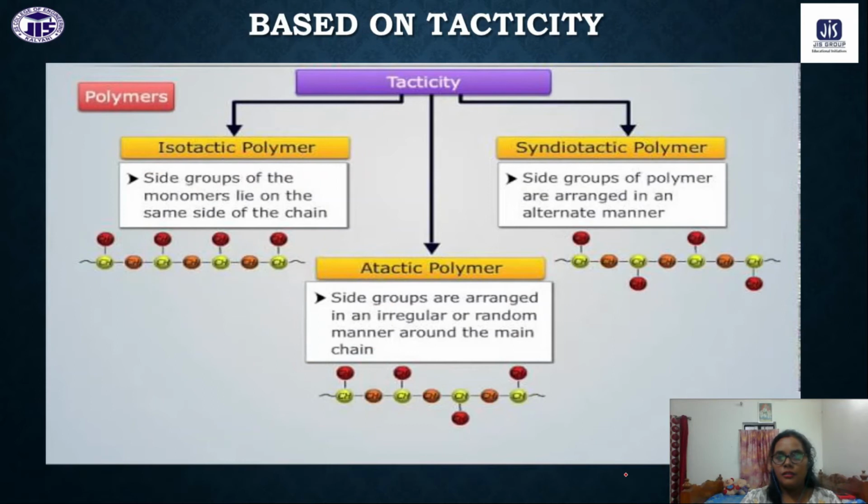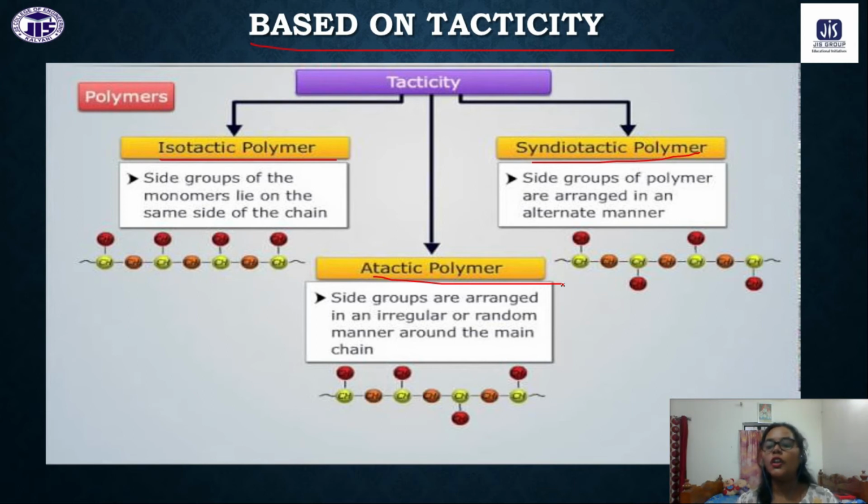Okay, next we will discuss the classification of polymers based on tacticity. Generally there are three types of polymers: one is isotactic, one is syndiotactic, and one is atactic polymer. For isotactic polymer, the side groups lie on the same side of the chain. They maintain some periodicity in the structure. That is called isotactic.